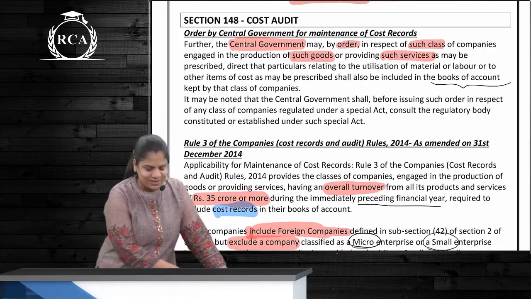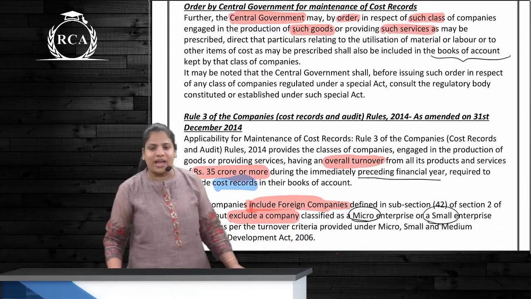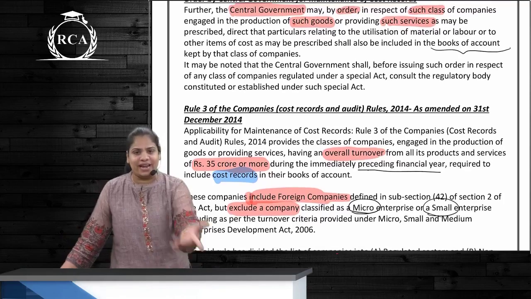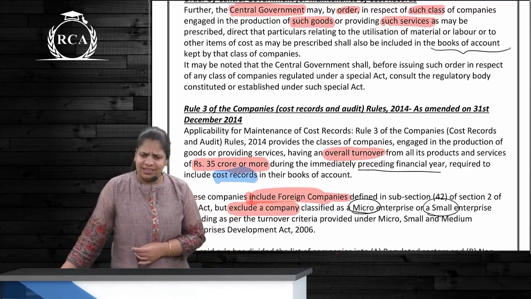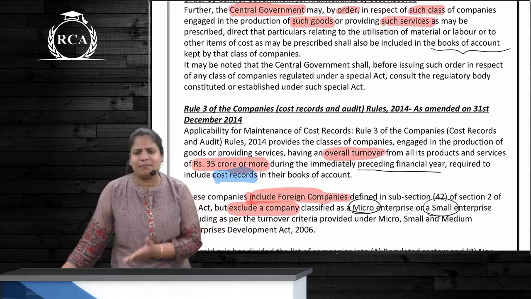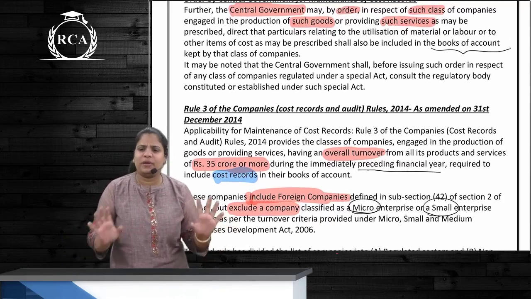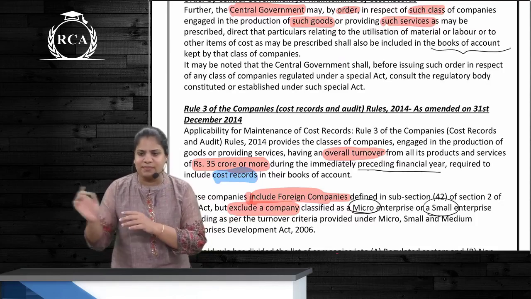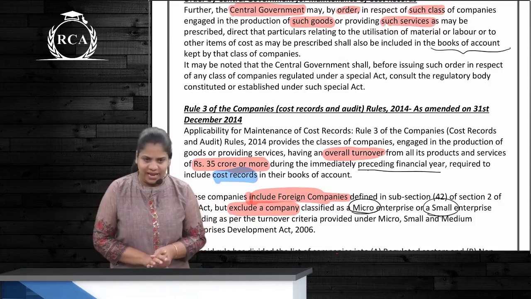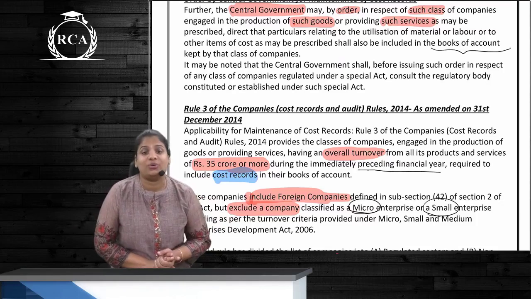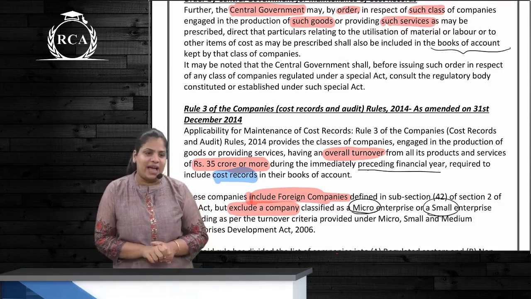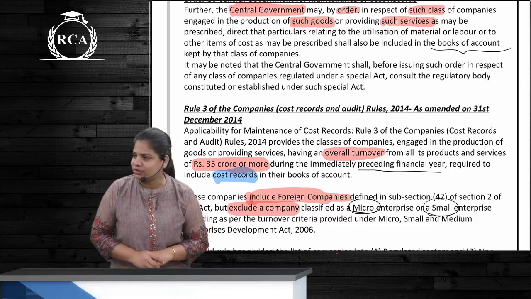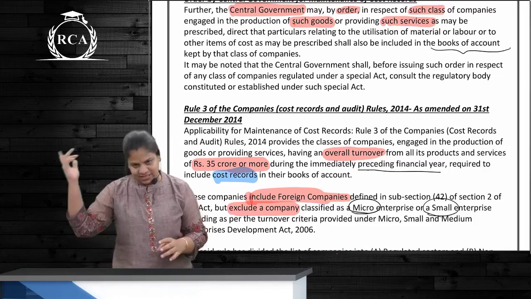Okay. Cost audit. Who can be appointed as the cost auditor? He should be a CWA. That's it. He should be a cost accountant. Is that the only word, or are there one or two more words after that? No. So only and only a cost accountant can be appointed as the cost auditor. Yes or no? Okay, this point is there, we will come to it later.